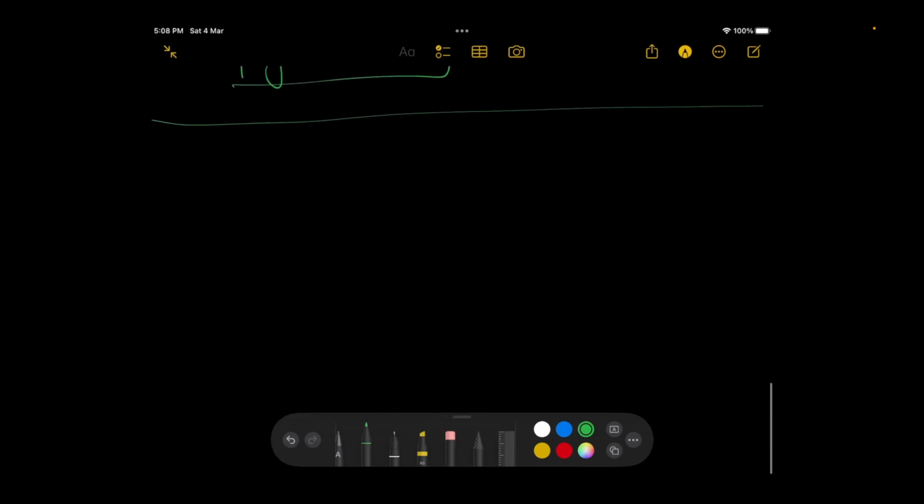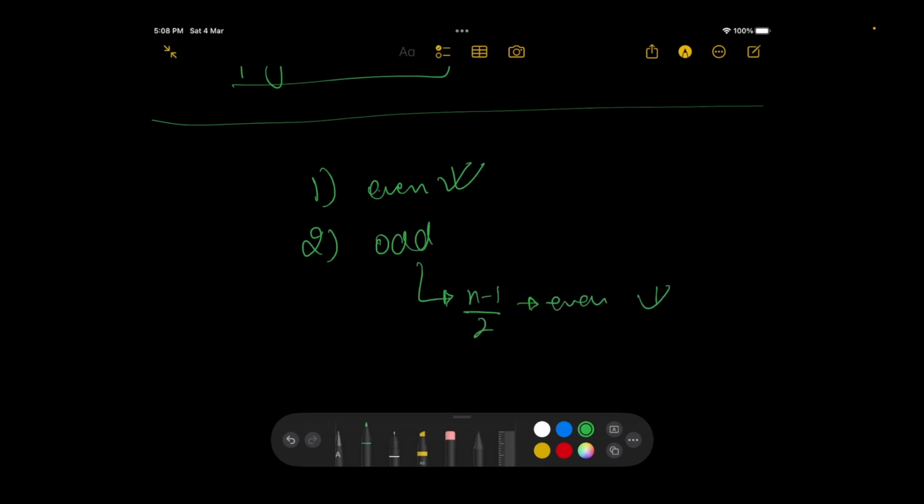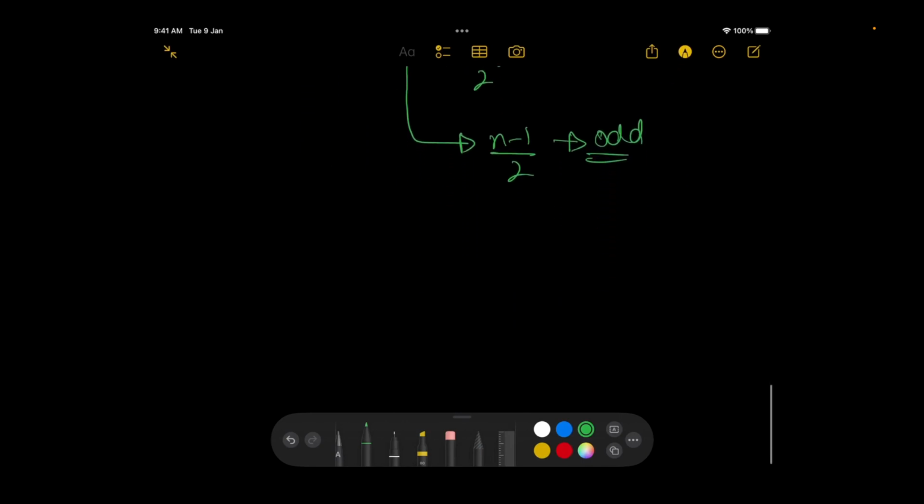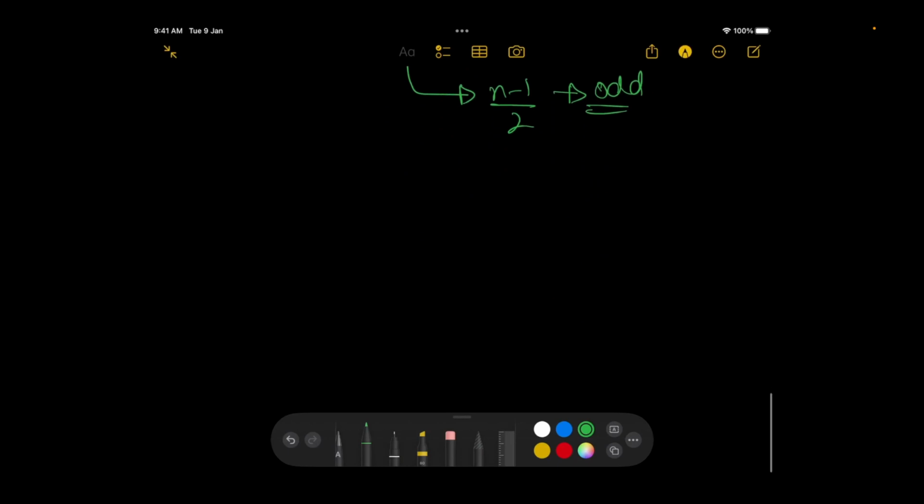So now what I said is that if my number is even, then I'm good to go, right? If my number is odd, but (n minus 1) by 2 is actually even, then also I'm good to go. The only case remaining is if the number is odd and (n minus 1) by 2 is also odd, then what do I do? In that case, it's possible that the two numbers I'm getting are actually divisible by 3, right?